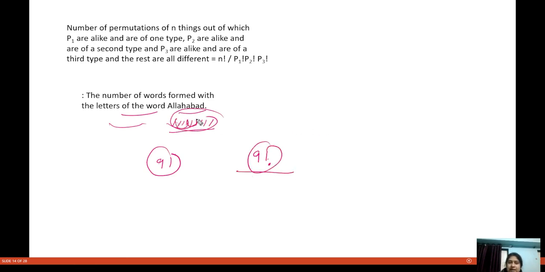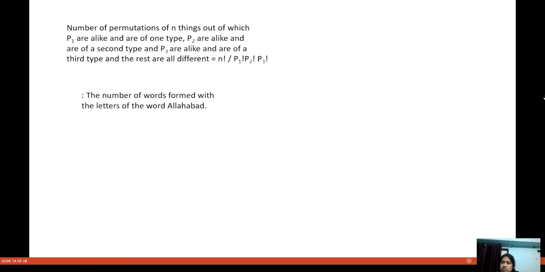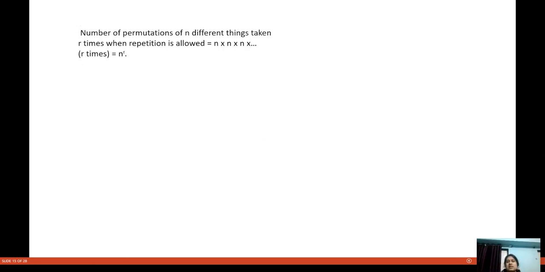This A is repeated 4 times, so 4 are identical, so divide by factorial 4. And this L is repeated 2 times, so divide by factorial 2. This H is also repeated 2 times, so divide by factorial 2. So this is the number of words that can be made from the letters of the word Allahabad, and then you can find this out. I hope you are also very clear with this concept as well.